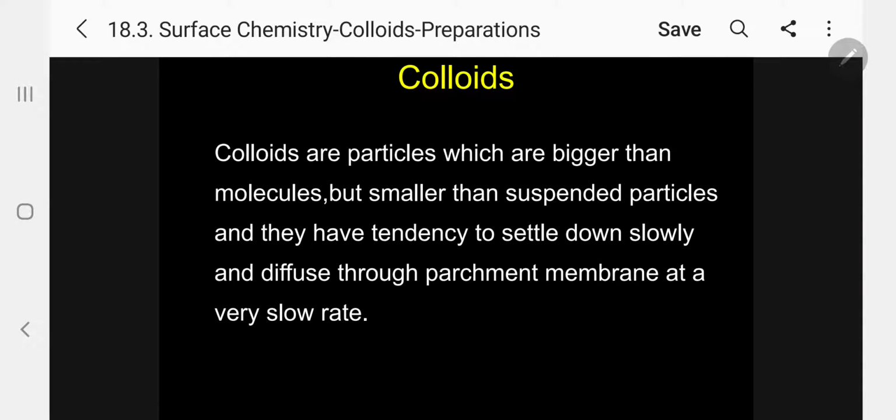What are colloids? Colloids are particles which are bigger than molecules but smaller than suspended particles, and they have a tendency to settle down slowly and diffuse through parchment membrane at a very slow rate. Let me repeat again, this is the definition for colloids. Colloids are particles which are bigger than molecules but smaller than suspended particles, and they have a tendency to settle down slowly and diffuse through parchment membrane at a very slow rate.